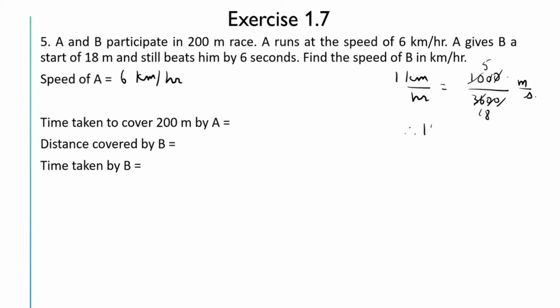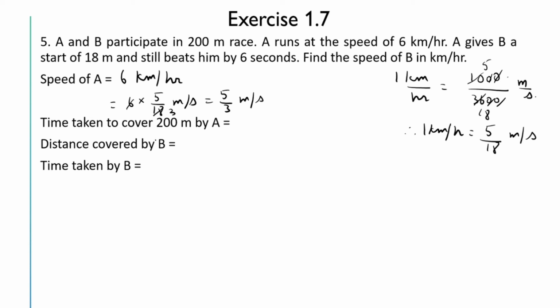Therefore 1 kilometer per hour is equal to 5 by 18 meters per second. So we have A is equal to 6 kilometers per hour, that is equal to 6 into 5 by 18 meters per second, which is equal to 5 by 3 meters per second.